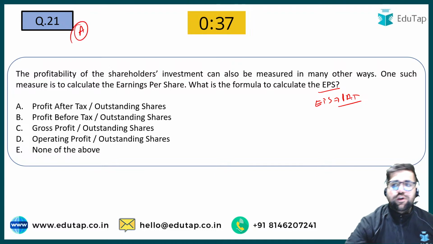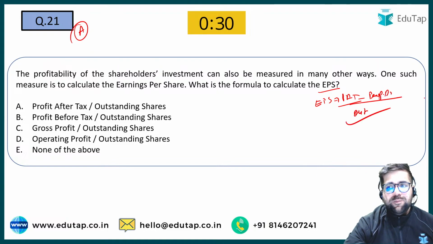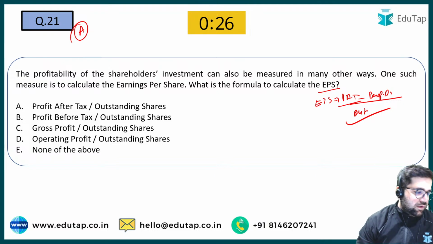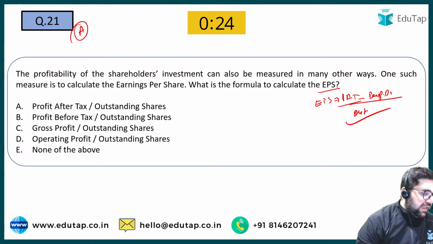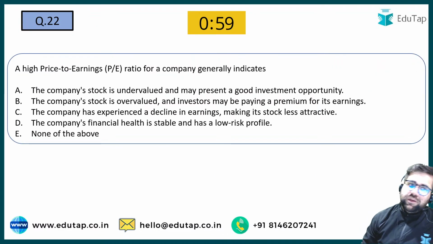Sometimes EPS is also given as profit after tax minus preference dividend divided by outstanding shares. So this formula is also correct. Okay, so you have to remember both the formulas. The answer will be option number A for question number 21. Let's move to question number 22.